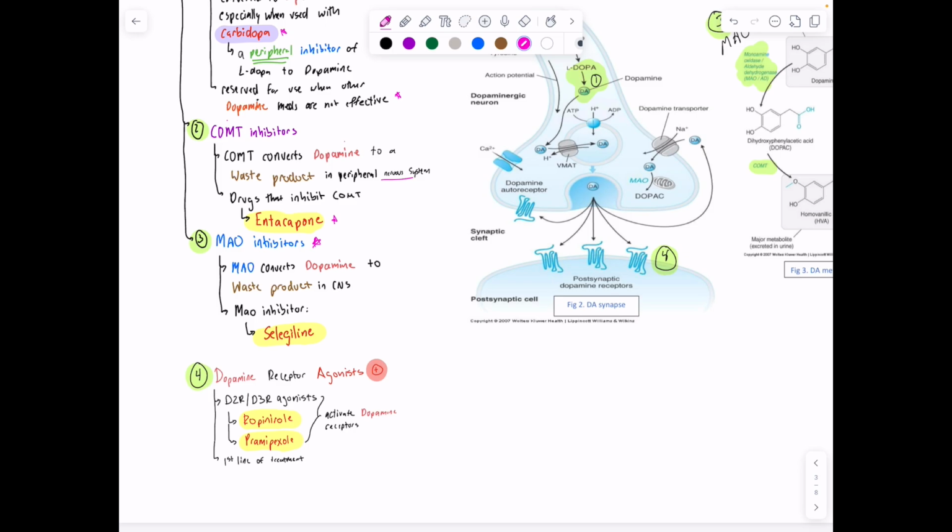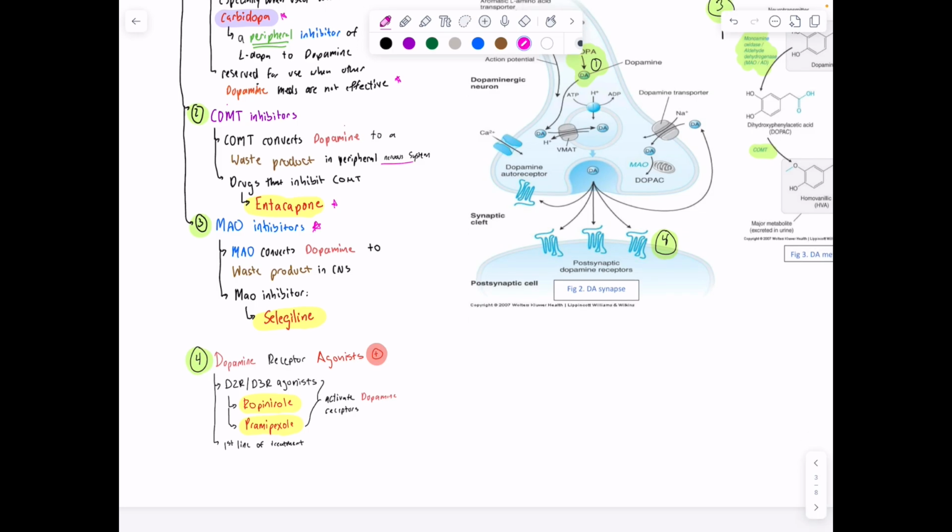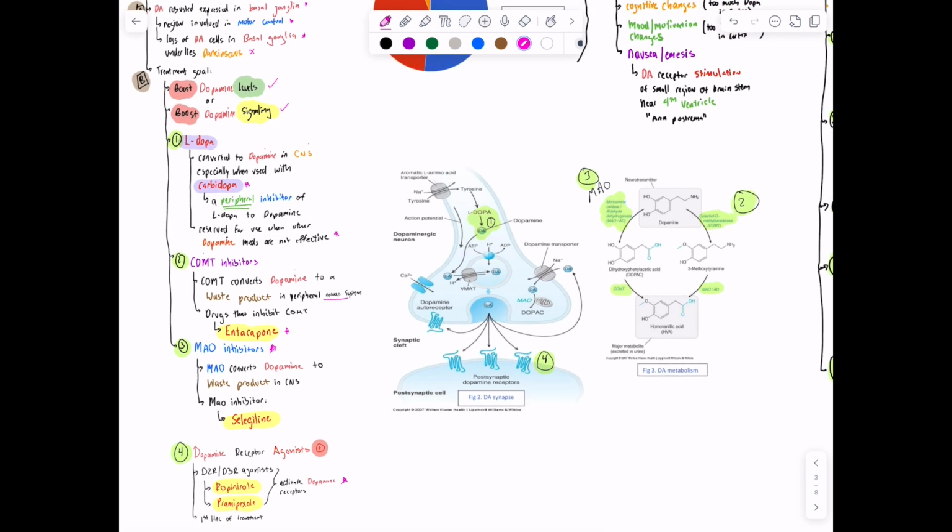And then you have dopamine receptor agonists, which act on the receptors to increase the signaling of dopamine. And you have ropinirole and pramipexole, and these are going to activate the dopamine receptors. So overall here, we had this on the previous page, but L-Dopa is converted to dopamine. We have our dopamine receptors you can act on. MAO is converting dopamine into waste products, as is COMT. So those are all good targets.